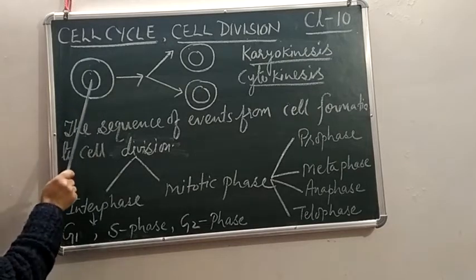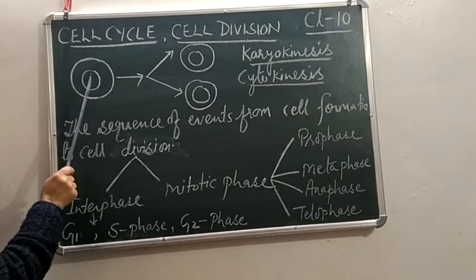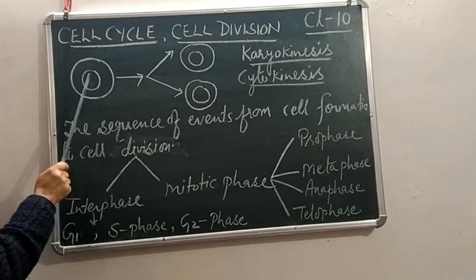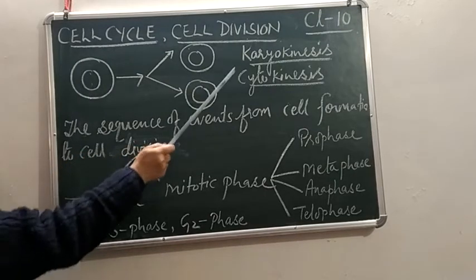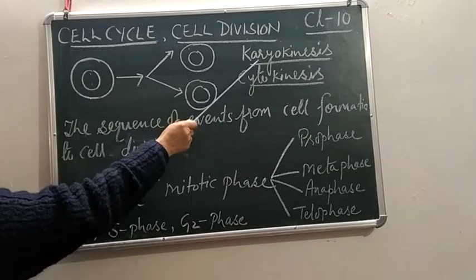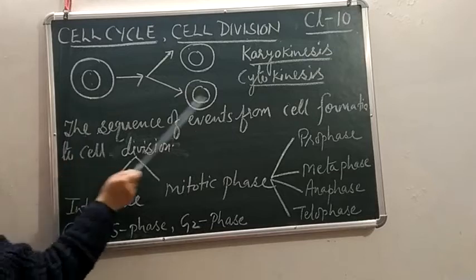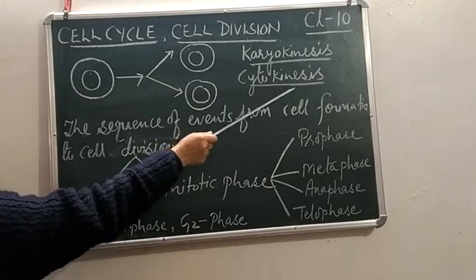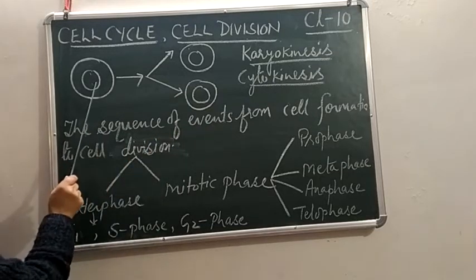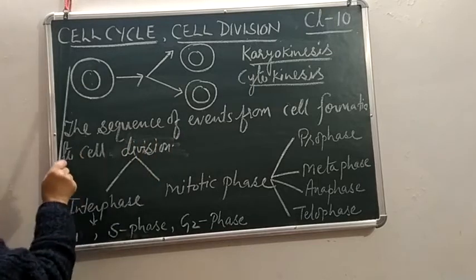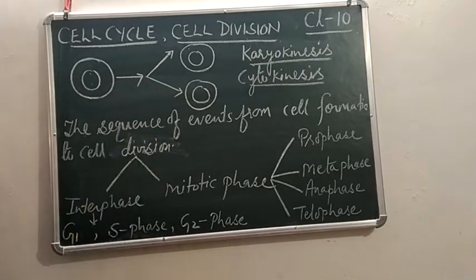So always first the division of the nucleus will take place, followed by the division of the cytoplasm. This division of the nucleus is called karyokinesis, and the division of the cytoplasm is known as cytokinesis. So division of nucleus, karyokinesis; division of cytoplasm, cytokinesis.